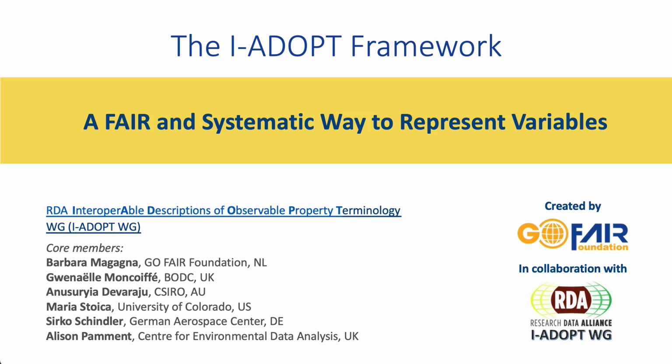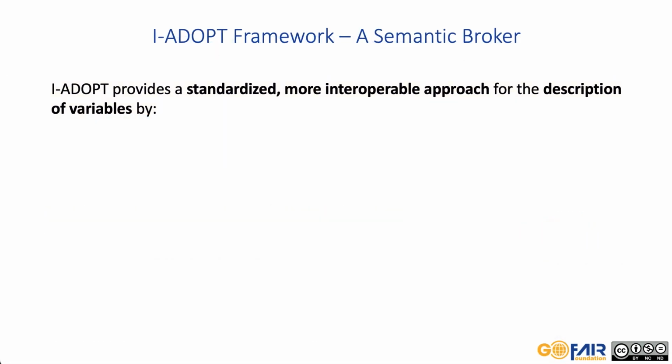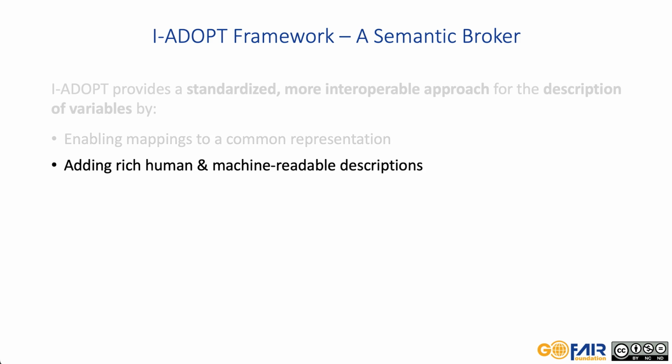iAdopt is a framework to standardize the description of variables. This framework makes existing variable descriptions interoperable through machine-readable metadata. It acts as a semantic broker by enabling mappings to a common representation by adding rich human and machine-readable descriptions.